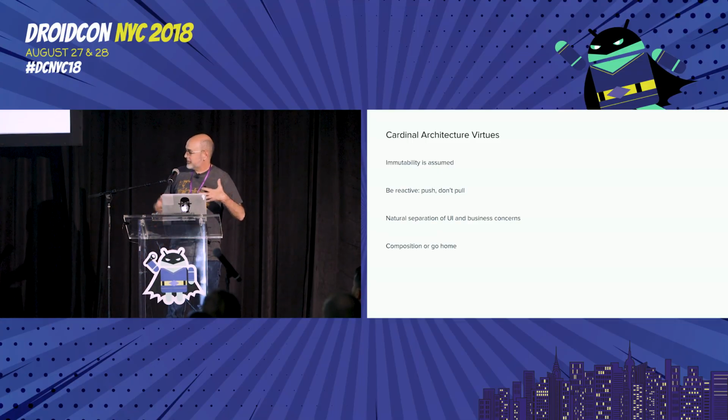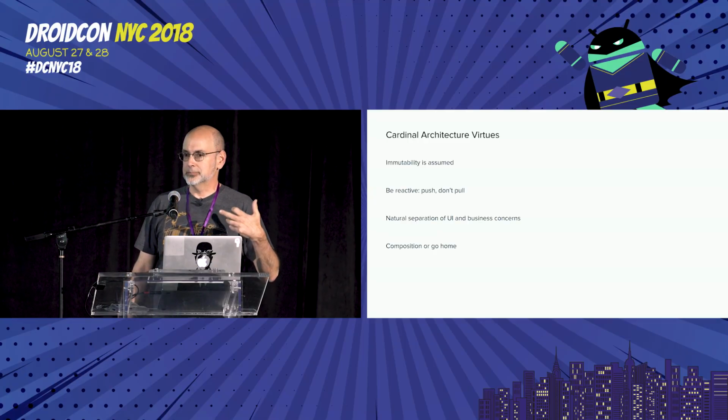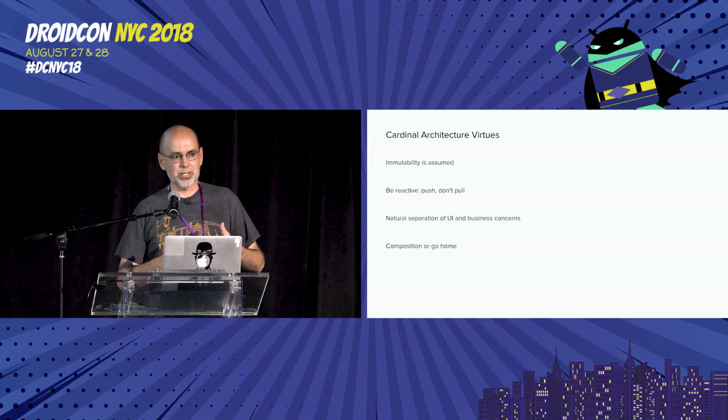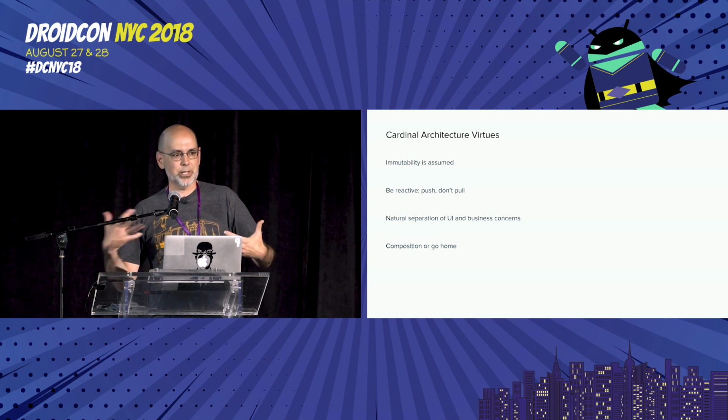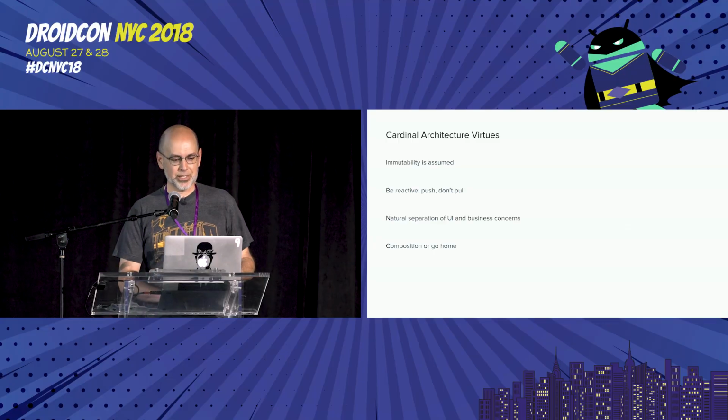And then finally, we have emergent properties that need to happen from a successful architecture. It's not enough to say that I want to separate UI and business concerns, but it needs to happen naturally. The simple way, the path of least resistance to write features in my app, is going to separate UI and business concerns. In fact, that's the pleasant way to go. And similarly, it's got to be compositionally friendly. If I can't build big features out of small features and huge features out of big features, then I shouldn't have even wasted anybody's time.